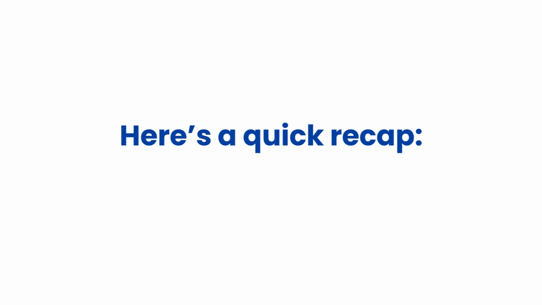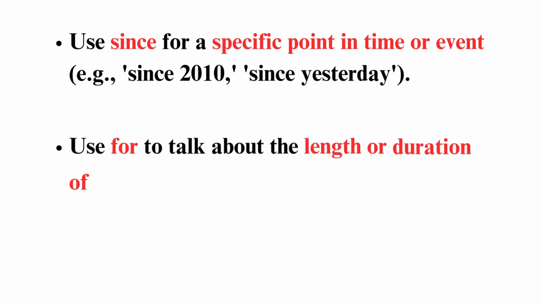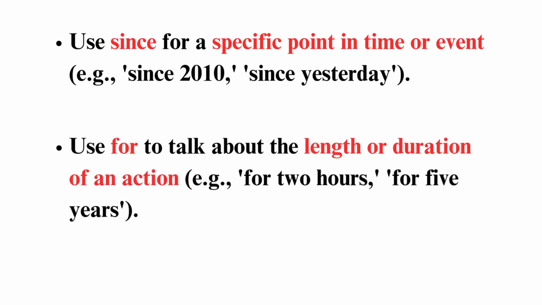Here's a quick recap. Use since for a specific point in time or event. For example, since 2010, since yesterday. Use for to talk about the length or duration of an action. For example, for 2 hours, for 5 years.